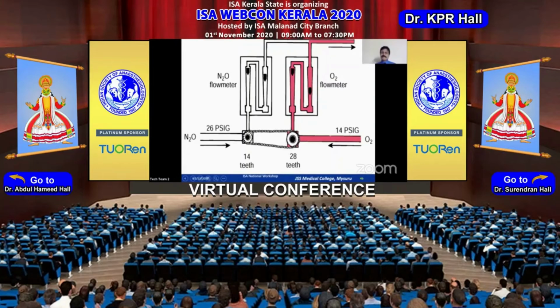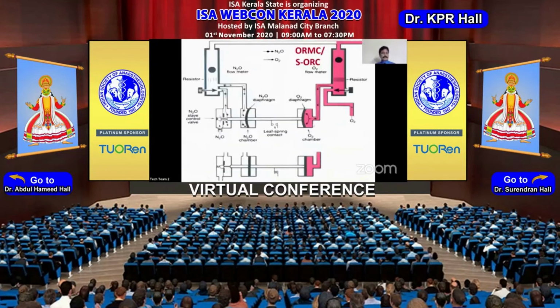The pressure difference is also there because of the second stage pressure regulators, and because of that, the minimal flow of oxygen is always maintained at 25%. And if anything more than 25% of oxygen is flowing towards the patient, the link gets disengaged. Since the link gets engaged only when it comes down to 25%, it is called the Link 25.